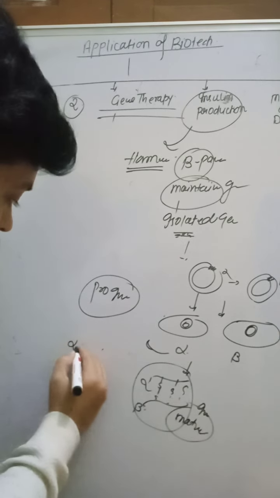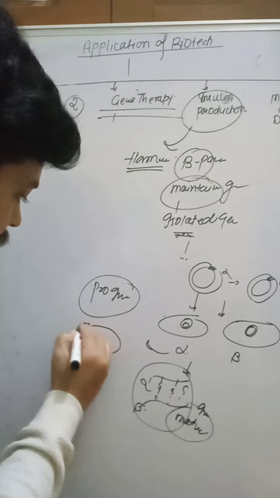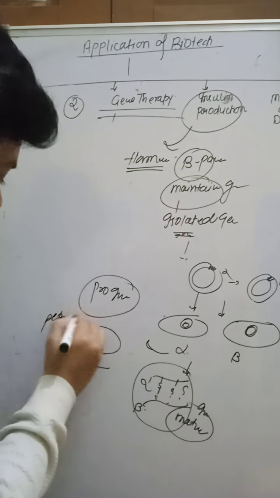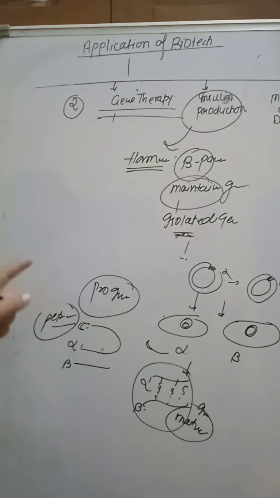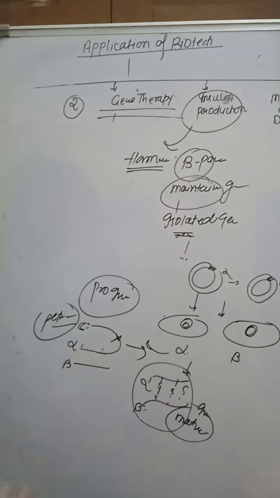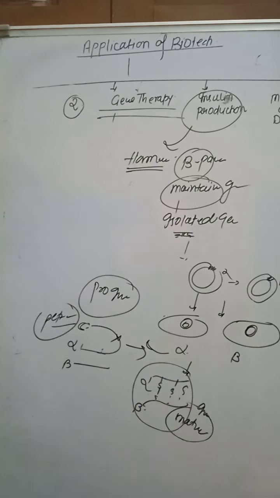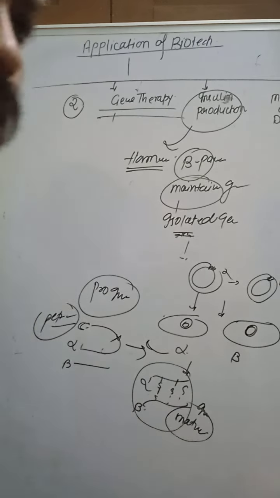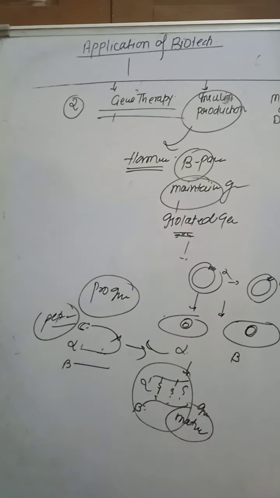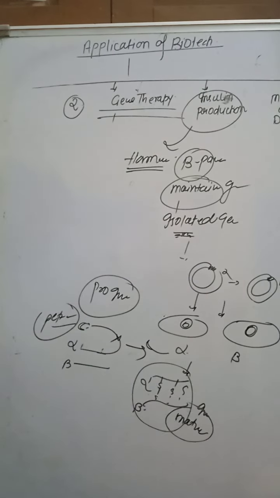In pro-insulin, along with the alpha and beta chains, there is an extra peptide called C peptide. Before formation of mature insulin, this C peptide should be removed. Then it forms mature insulin. First Eli Lilly formed the mature insulin by the recombinant method, called humulin. Recombinant insulin is called humulin.